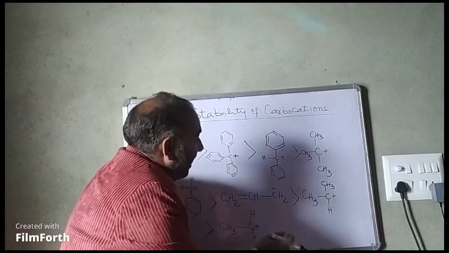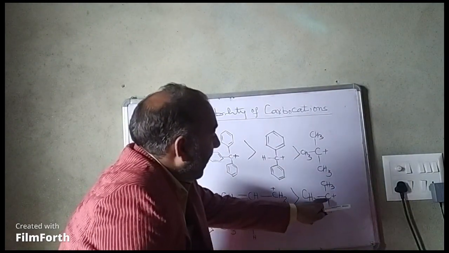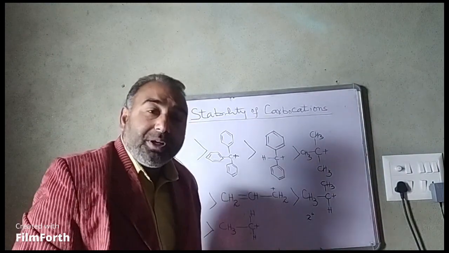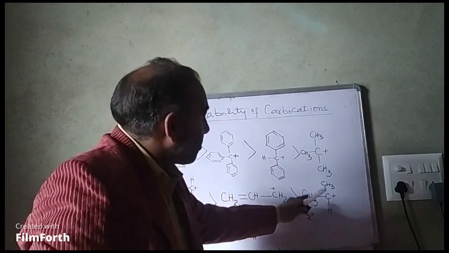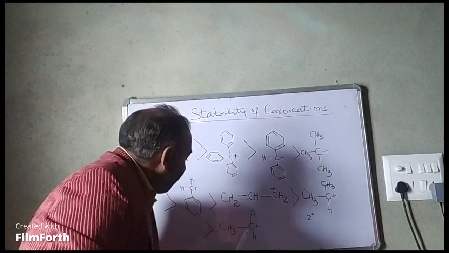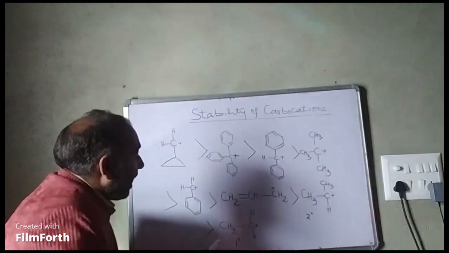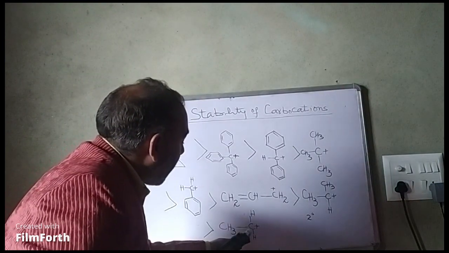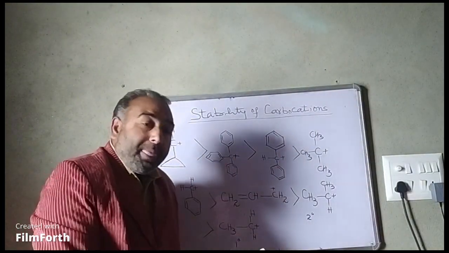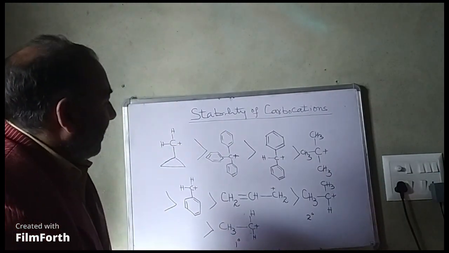Then after this we have this 2-degree carbocation. The carbon carrying positive charge is attached to 2 methyl groups. It will be stabilized through hyperconjugation. Then after 2-degree carbocation we have this 1 degree carbocation, positively charged carbon attached to only one methyl group. So this is the order of stability of some carbocations.